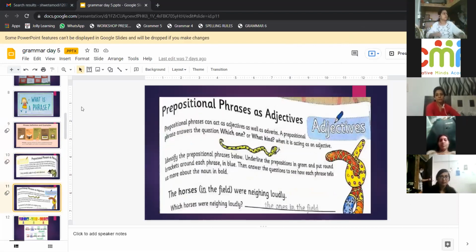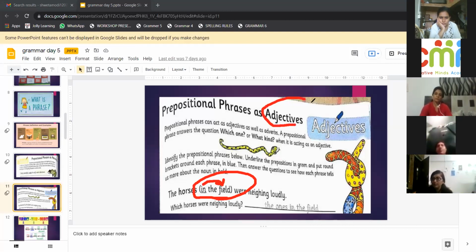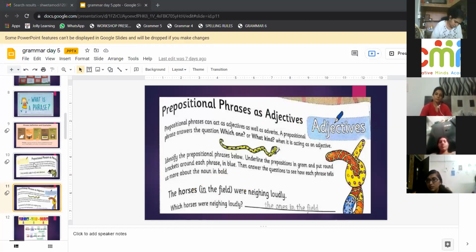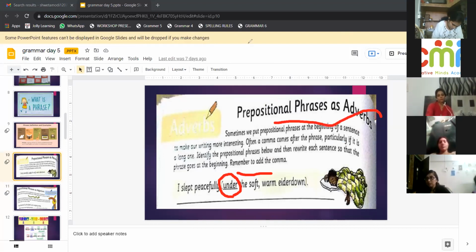Here, which preposition? In. Now here it is describing the field, in the field. So in is describing a noun. When it describes a noun, it is an adjective. But in the previous picture, it was describing the action. It is telling us where he slept peacefully. Where? So that is an adverb. That is why this prepositional phrase is used as an adverb here.